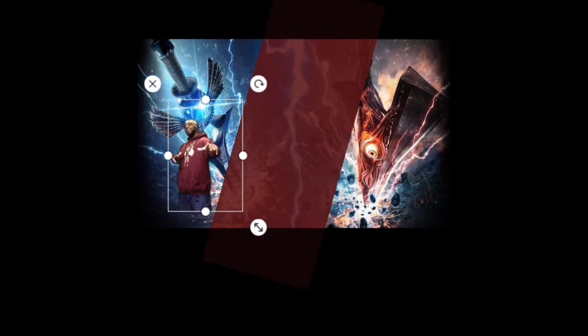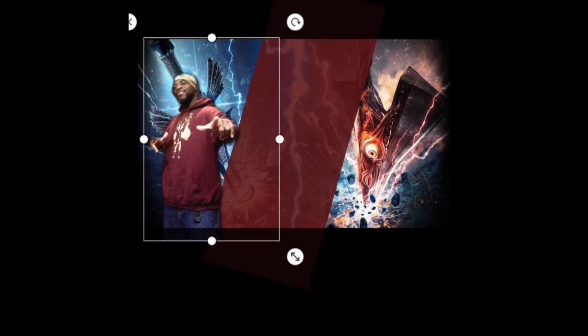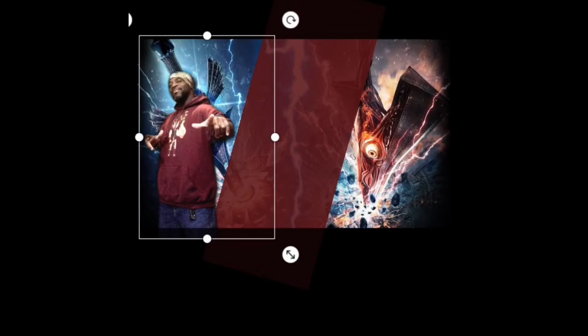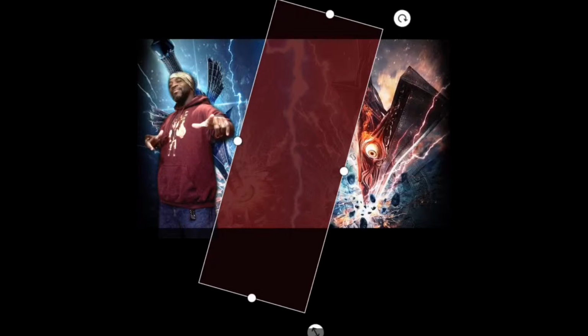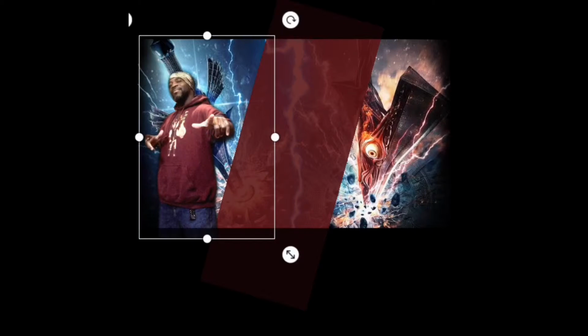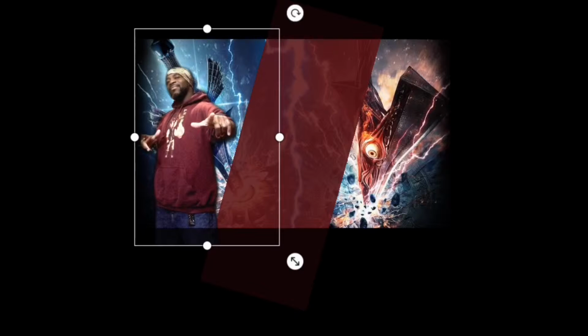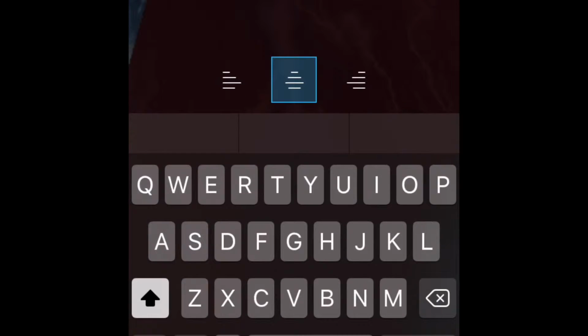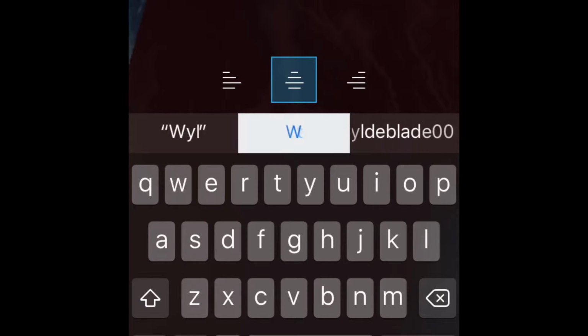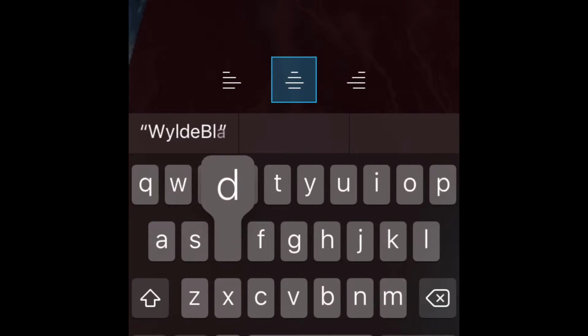And then I'm going to import myself. Yay! All right, there I am. And I can resize myself and put myself anywhere that I want in this picture. So, like I said, I'm going for a split view kind of thing, because I'm going to use the same background as a template for other YouTube videos that I'm going to be streaming on Soul Calibur, right? So I've got the Soul Calibur background. I have a divider between myself. And right now, the right side of the thumbnail is blank because I have not imported a character. I'm not going to do that for this video because I'm just building a template right now.